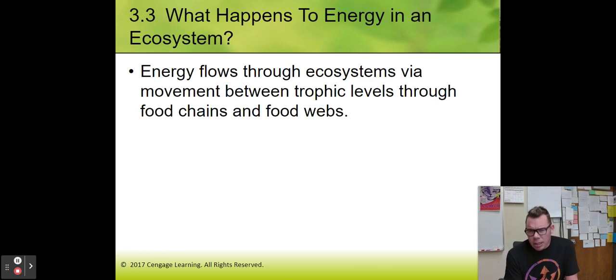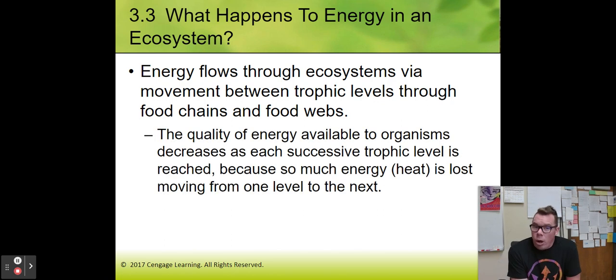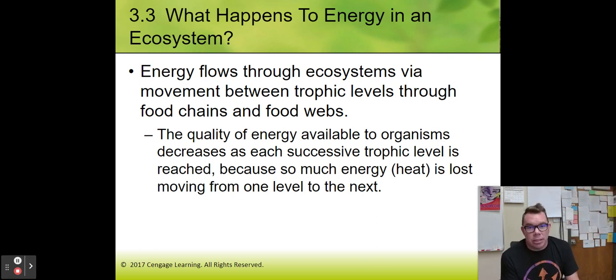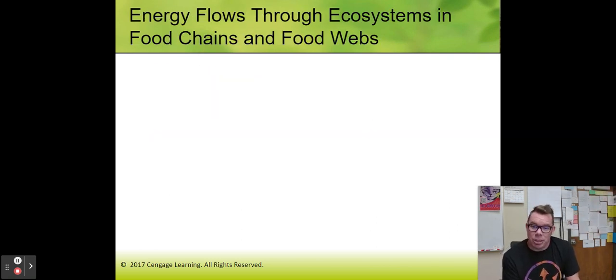So number one in your notes. Energy flows through ecosystems via movement between trophic levels, which we're going to decipher in a couple minutes, through food chains and food webs. The quality of the energy available is going to decrease for every trophic level you go up. So when you go from the producers to the primary consumers, the quality isn't as good. Going to the secondary consumers isn't as good. Tertiary consumers isn't as good. The higher you go up the food chain, the lower the quality of energy, and there's not as much of it either.